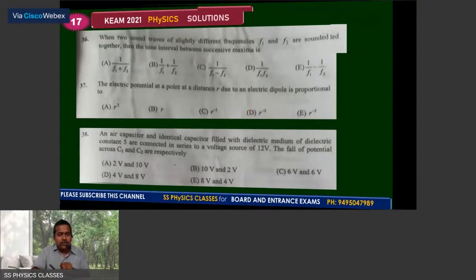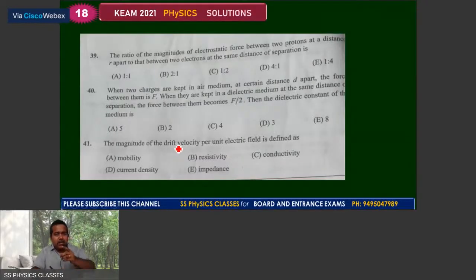And we can move with the question number 39. The ratio of the magnitude of electrostatic force between two protons at a distance r apart to that between two electrons at the same distance of separation is. So for 39, they are with the same charges, and hence the ratio becomes 1:1.